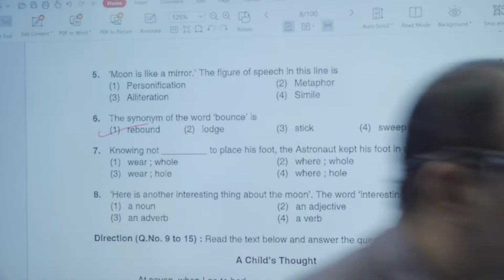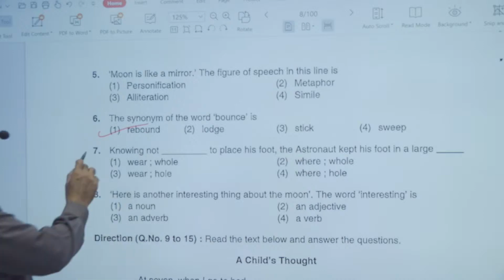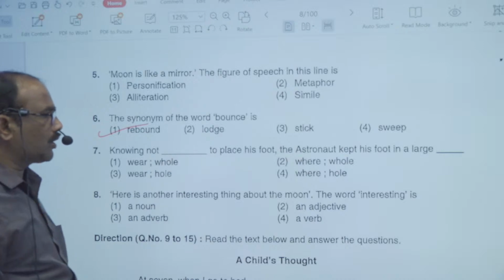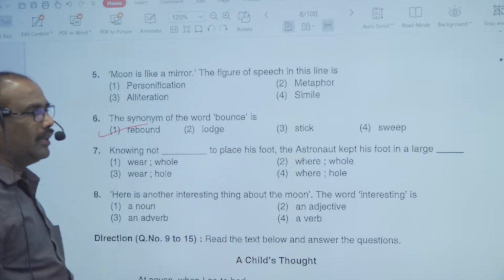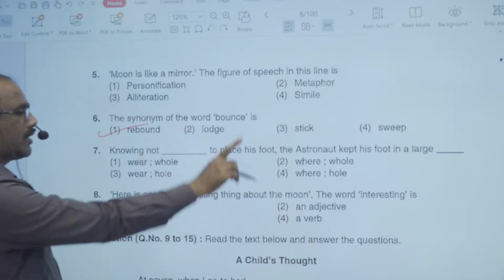So that is the answer, rebound is the right answer. Seventh one is: knowing not to dash to place his foot. The astronaut kept his foot in a large dash. Fill in the blanks. Here two blanks have been given and two answers are given.